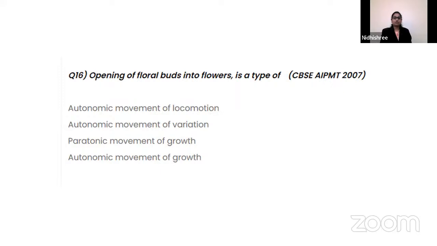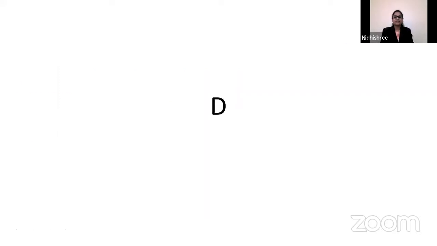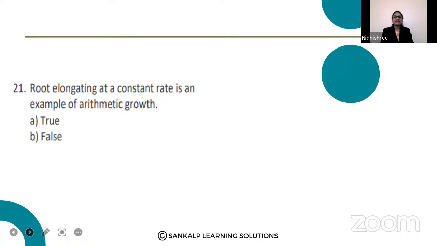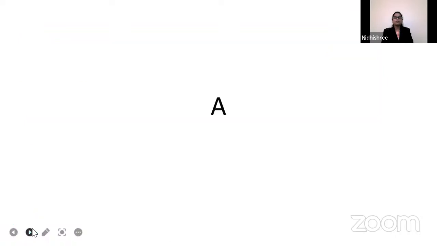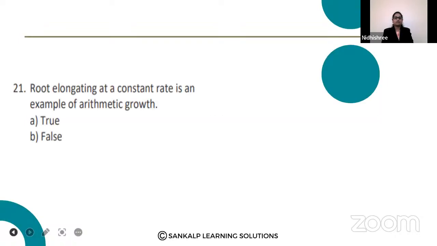Okay, good. The next question of bio 5-star goes like this. Root elongating at a constant rate is an example of arithmetic growth. A is true, B is false. 5, 4, 3, 2, 1. Kumar option A, Hemashri option A, Samarth option A, Chandana, Kanchana Raj option A. The first answer I got is from Kumar. So the right answer is option A, that is, it is a true statement.